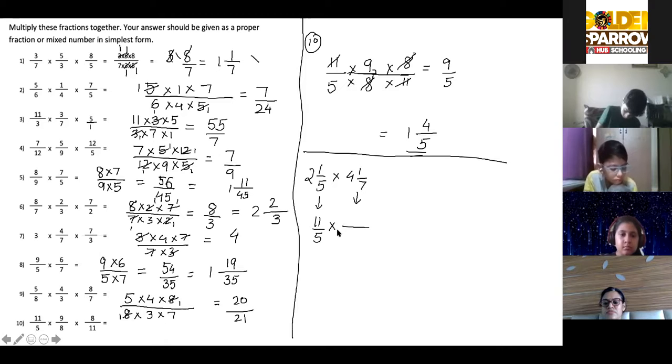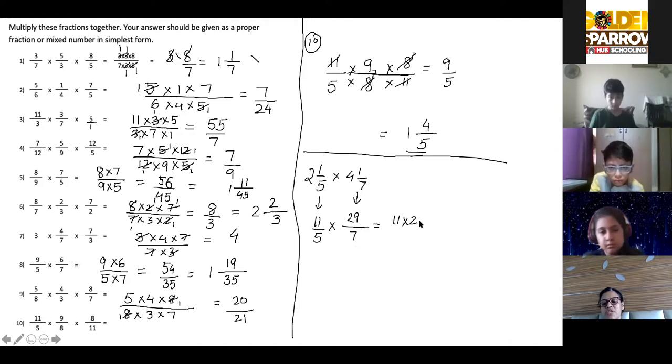It is a mixed fraction, you have to convert it into improper. You have to multiply and add. 7 into 4 is 28, plus 1, 29. So 29 by 7. Now you can multiply, right? 11 into 29 upon 5 into 7.